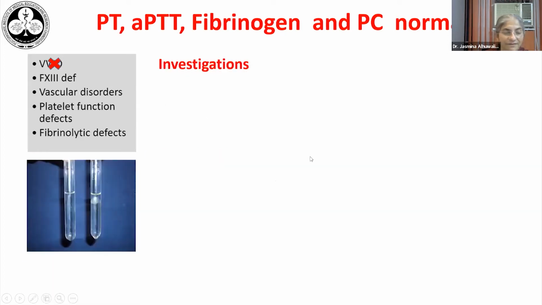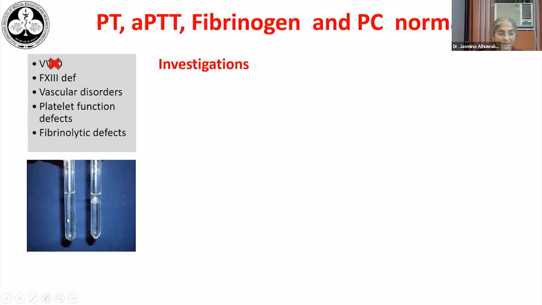So for factor 13 deficiency, we put up the urea clot solubility test. Here, the patient's plasma is clotted with either thrombin or calcium. And if the patient has adequate amount of factor 13, the clot remains stable and intact when exposed to powerful denaturing agent like 5 molar urea. In patients who have factor 13 deficiency, the cross-linking of the fibrin polymers is very weak. So on adding 5 molar urea, the clot disintegrates.